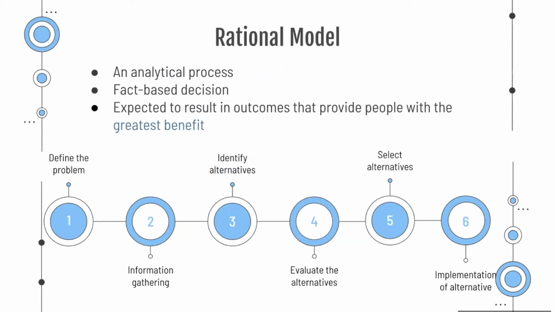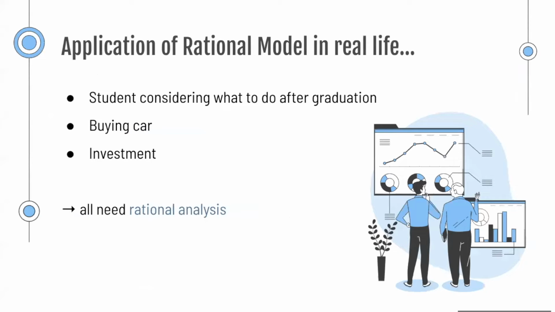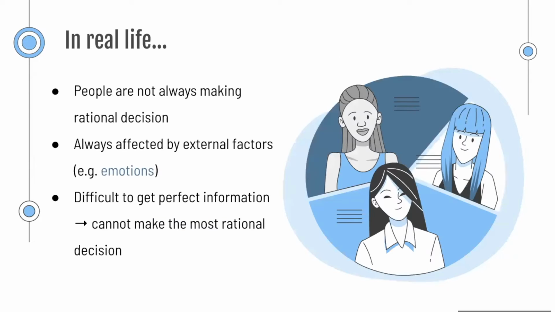A rational model is an analytical process that leads to a fact-based decision. People need to follow the steps in order to gain the greatest benefit. In real life, people apply this model when they are considering their career path, buying a car, or investing. All these decisions need a rational analysis and detailed calculation. However, people are not always making rational decisions because they will be affected by external factors such as emotion. Also, it is difficult to get perfect information in the real world, so we cannot always make the most rational decision.